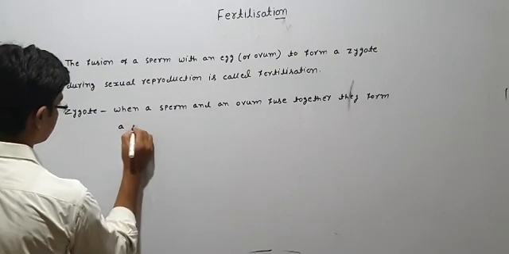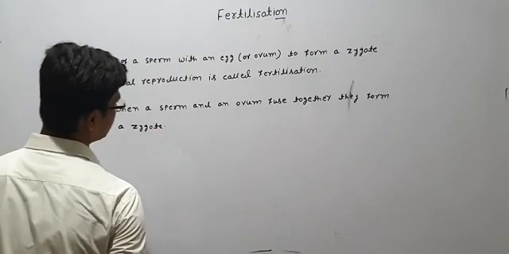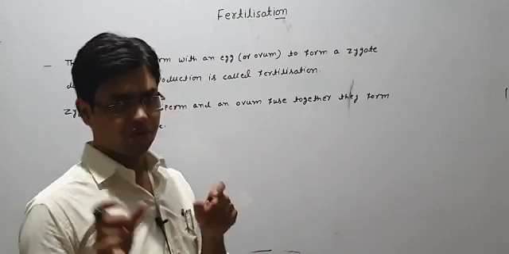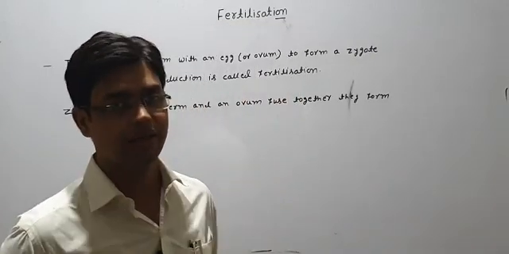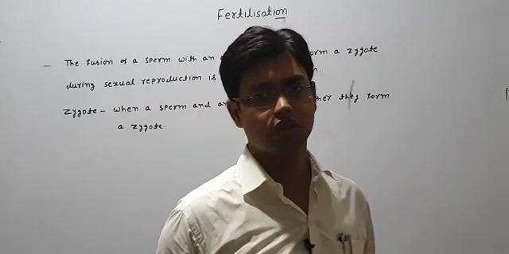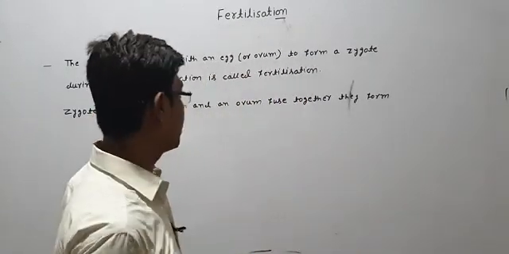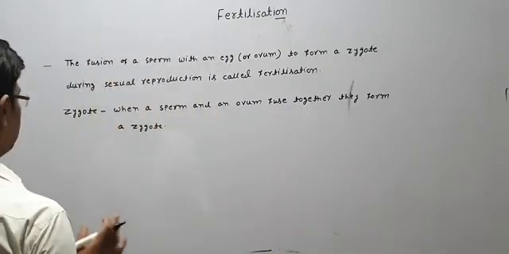Okay, students. So actually, a zygote is formed when the egg, the ovum, and a sperm come closer and interact with each other. They form one new cell that is known as a zygote. And the process of fusion is fertilization. That is the basic difference between these.